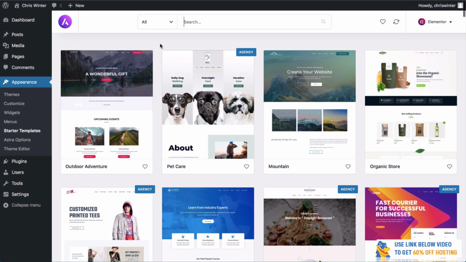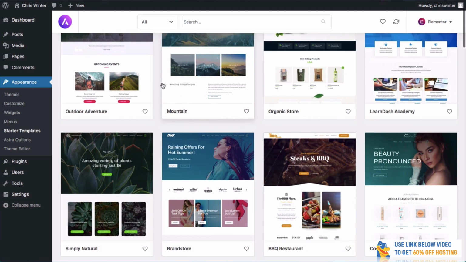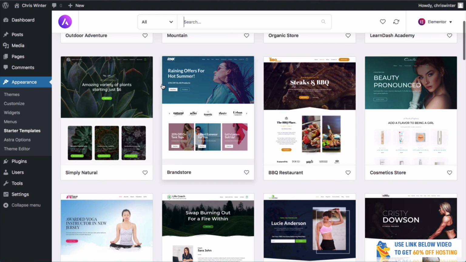Now for this tutorial, what I want to do is work with a free theme. So you don't have to pay any more money other than the hosting. The hosting itself is really cheap at around $3.95. So why pay for any more when they've got fantastic free themes? So to search for a theme that's free, all we need to do is go to the top here, click all, then we can search for free. As you can see, we still have a number of fantastic themes that are totally free.